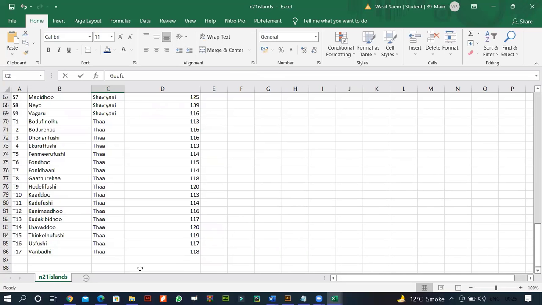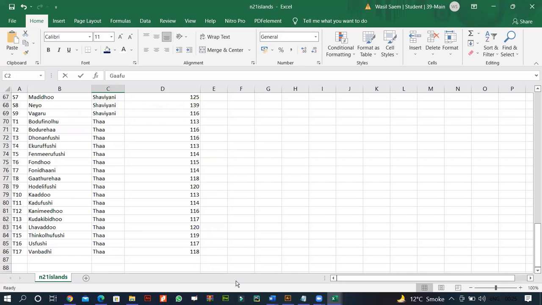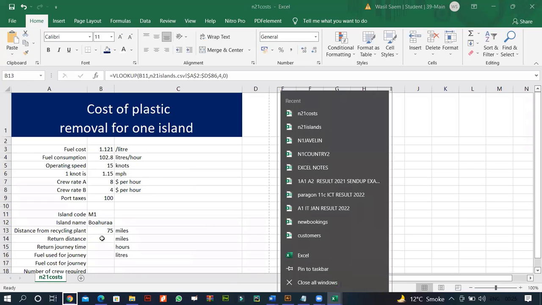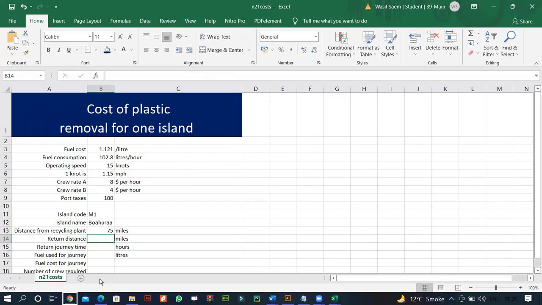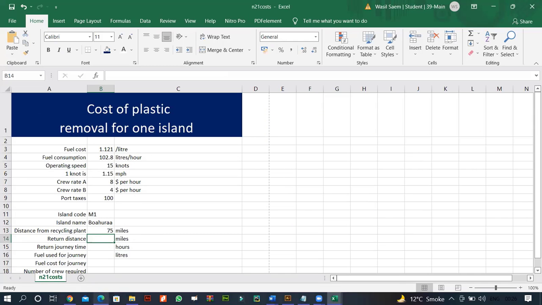All right. Let's read the question ahead. Okay, so you can take the points that you've done. In cell B14, as you can see over here, not this one, this one. In cell B14, be careful where you're entering the formula. Enter a formula to calculate the total distance traveled to the island and back.